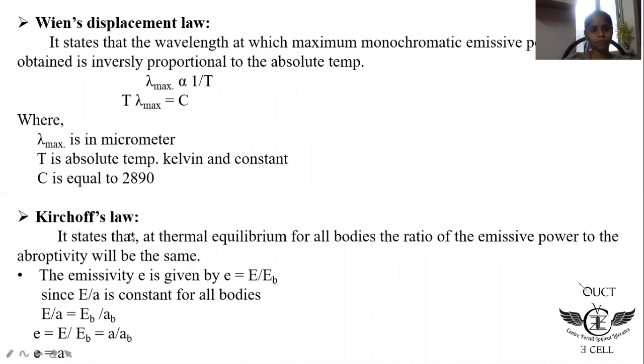Now we'll see Kirchhoff's law. It states that at thermal equilibrium, for all bodies, the ratio of emissive power to absorptivity will be the same. So the emissivity e is given by E by EB, that is total emissive power by black body. Since E by A is constant for all bodies, we consider EB by AB. So finally, emissivity is equal to the absorptivity. This is about Kirchhoff's law.